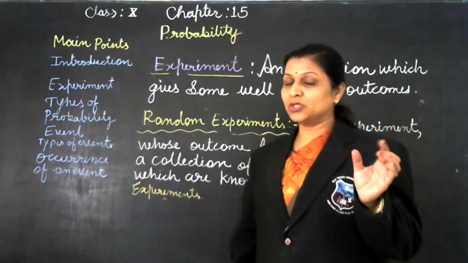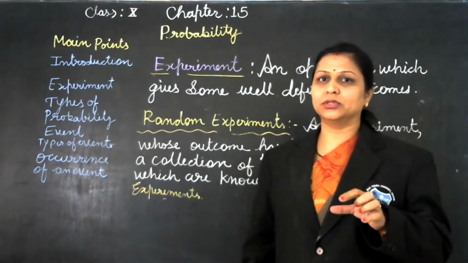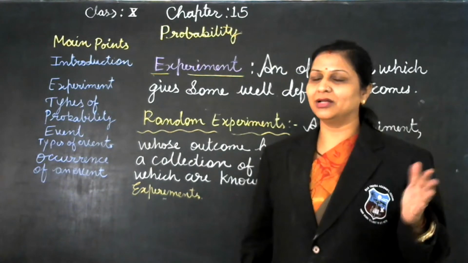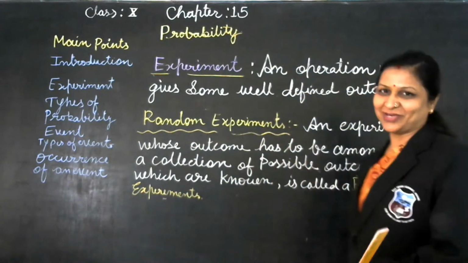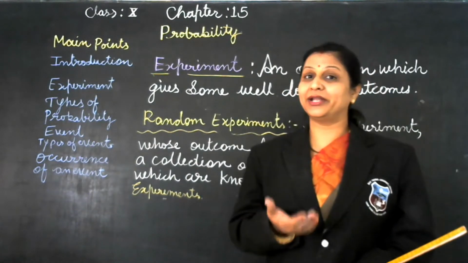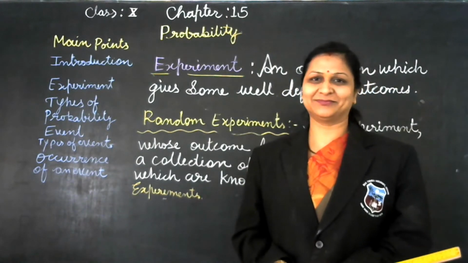The experiments from which the possible outcomes are all known are called random experiments. So students, in that way we can express the random experiment in probability.